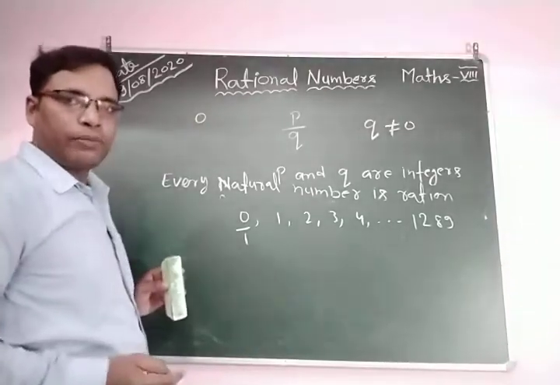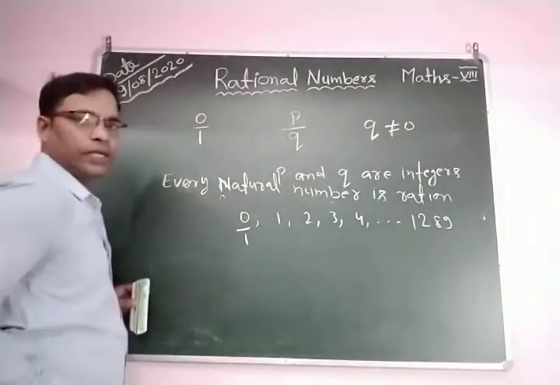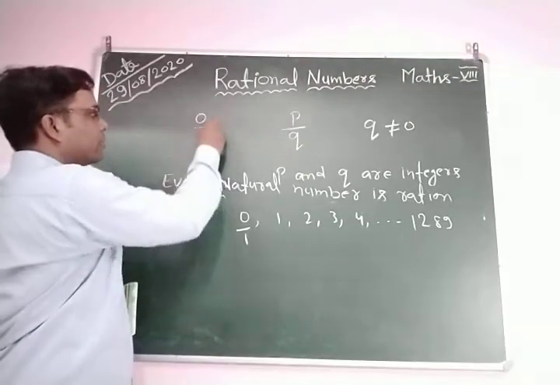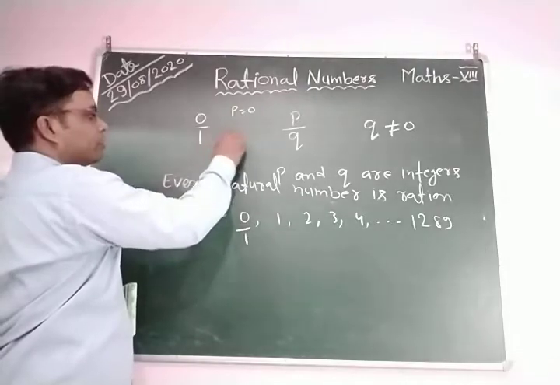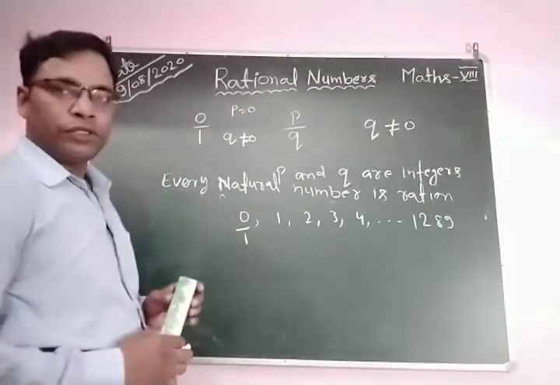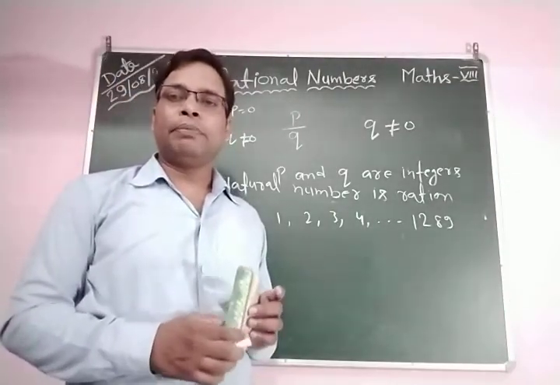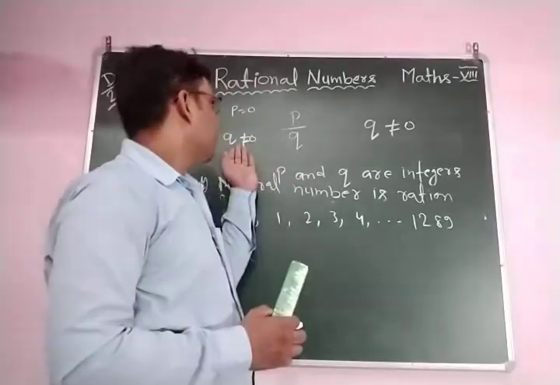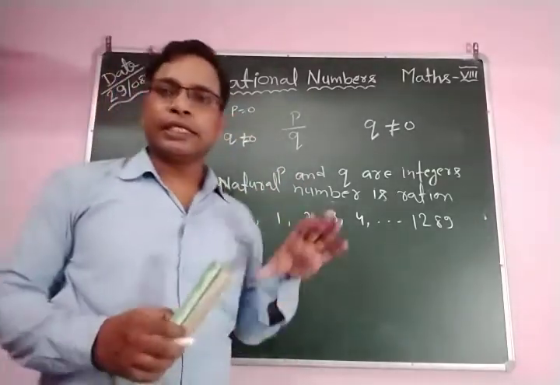These are the smallest whole numbers. You can write 0 by 1. Here P is equal to 0, but Q is not equal to 0. So we can express 0 in the form of P by Q, where Q is not equal to 0 and P is 0. So 0 is a rational number.